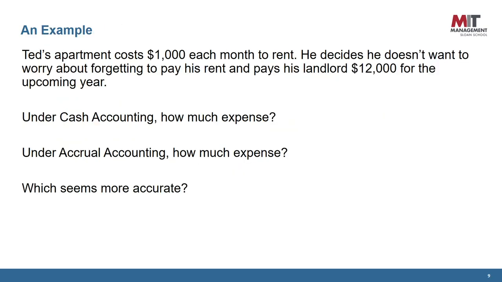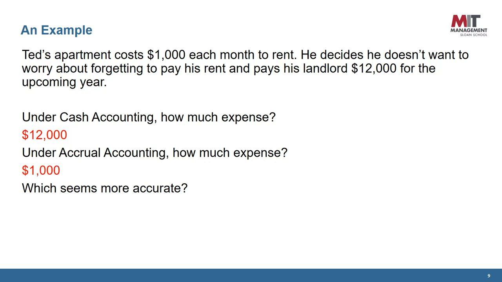Let's solve an example. Ted's apartment costs $1,000 each month to rent. He decides he doesn't want to worry about forgetting to pay his rent and pays his landlord $12,000 for the upcoming year. Under cash accounting, how much expense would be incurred? Ted paid $12,000 in cash already, so the expense is $12,000. Under accrual accounting, how much expense?